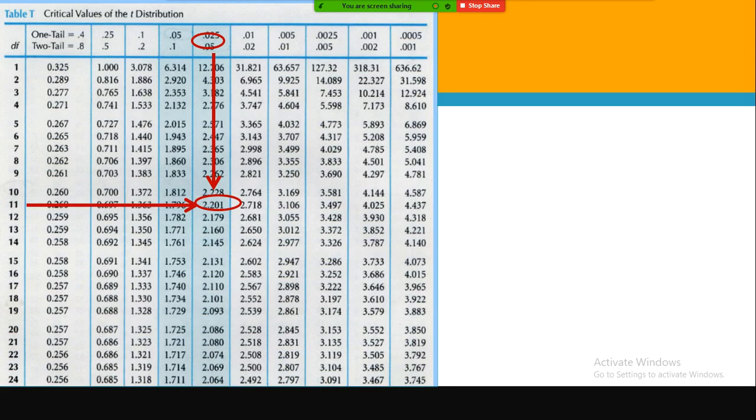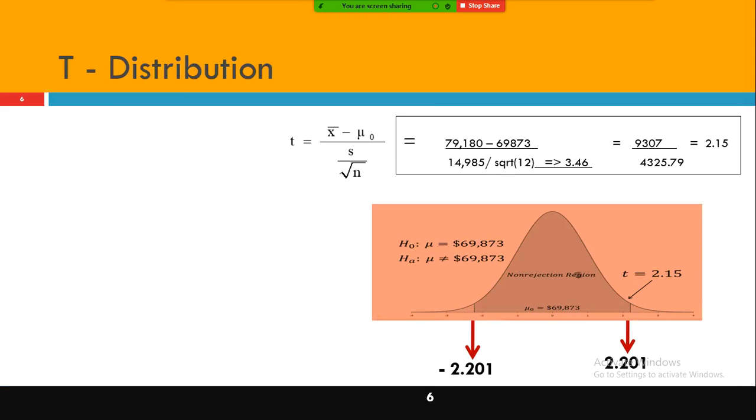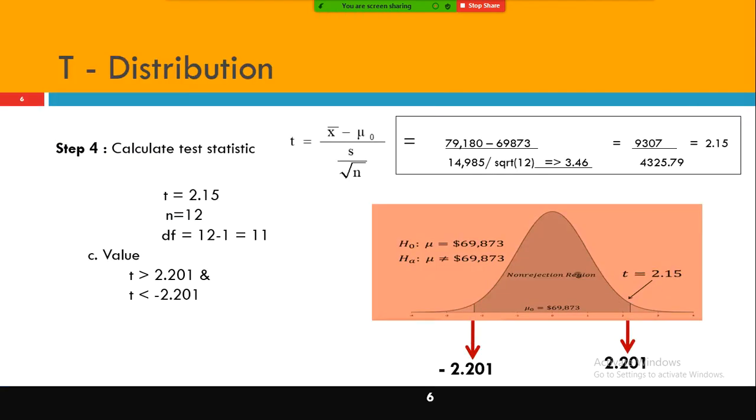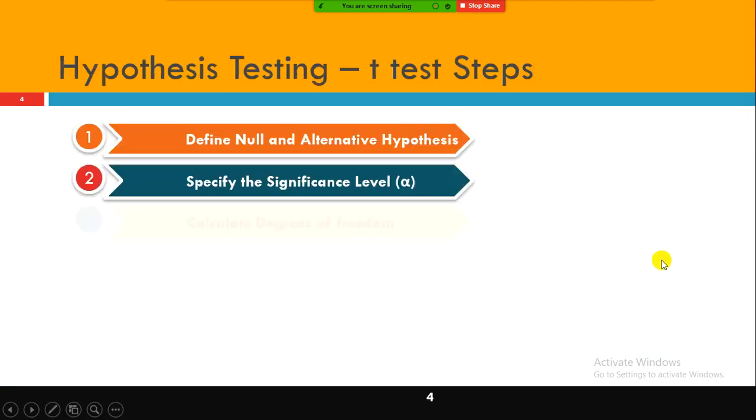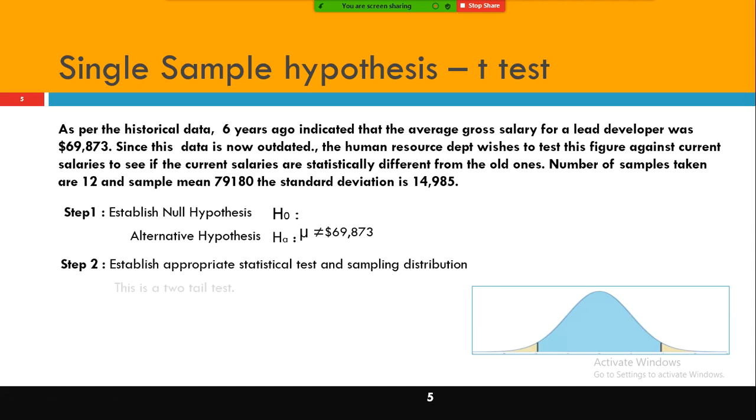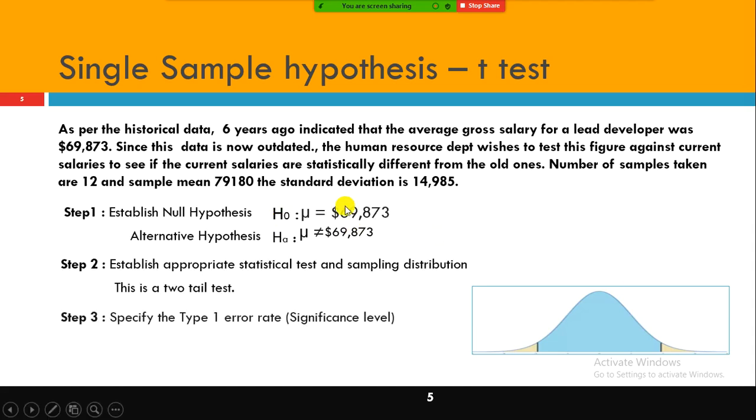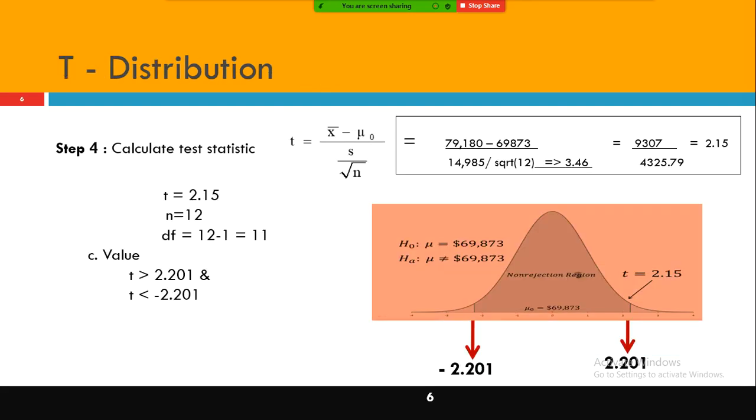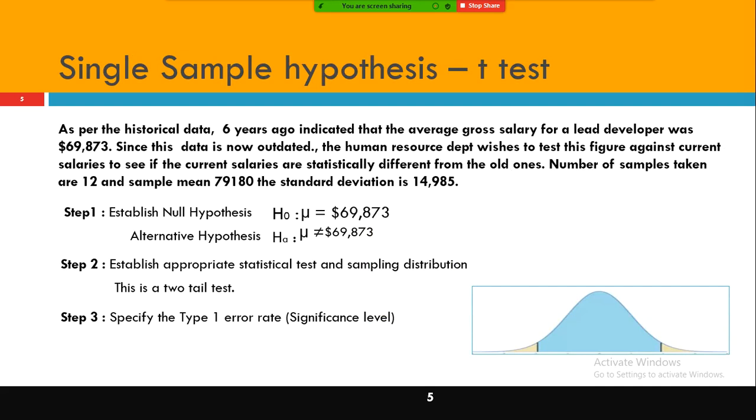We fail to reject the null hypothesis. In this case, we don't have sufficient evidence to reject the null hypothesis. So what kind of conclusion do we make? We conclude that the present salary drawn by the lead developer is the same as the salary drawn by the Java developer 6 years back.